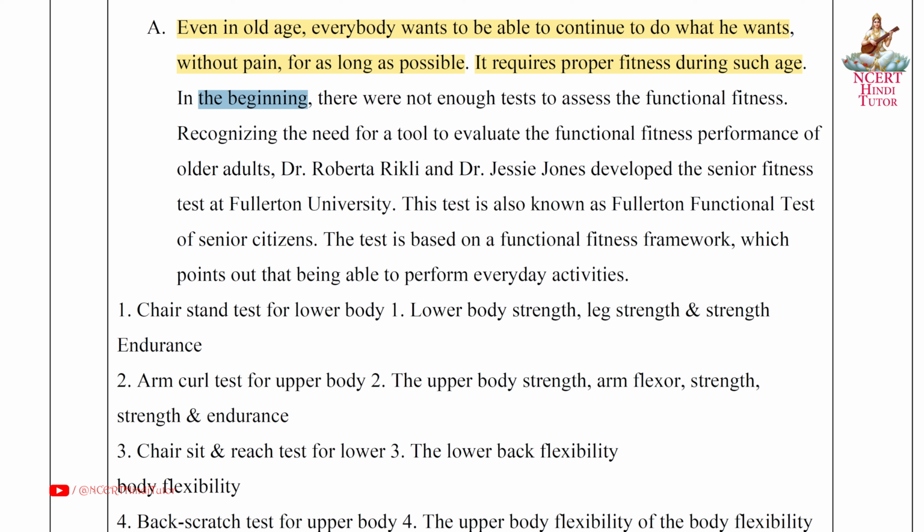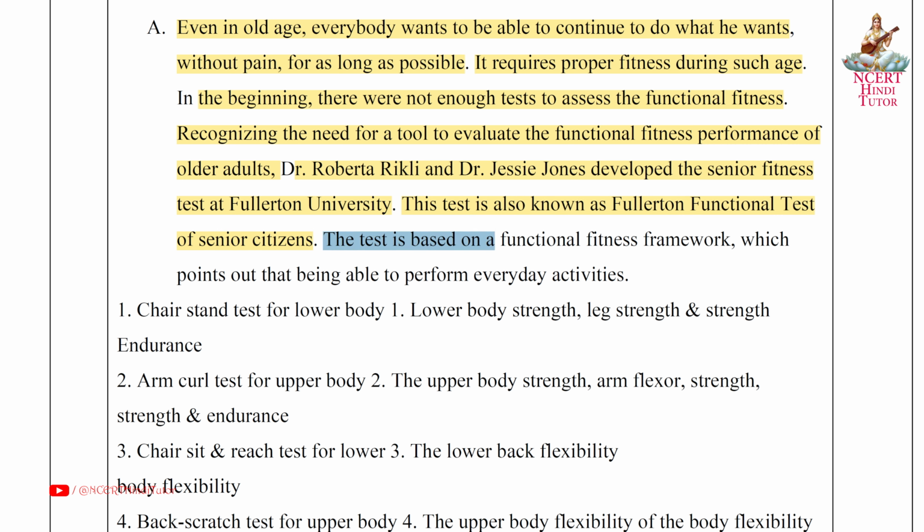In the beginning, there were not enough tests to assess functional fitness. Recognizing the need for a tool to evaluate the functional fitness performance of older adults, Dr. Roberta Rikli and Dr. Jesse Jones developed the Senior Fitness Test at Fullerton University. This test is also known as the Fullerton Functional Test of Senior Citizens.